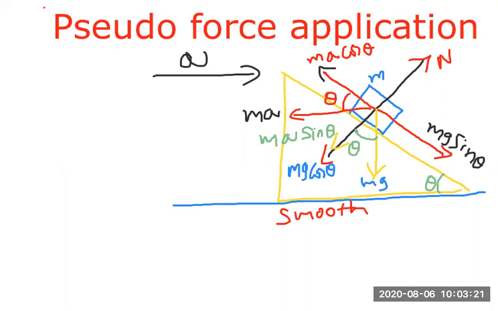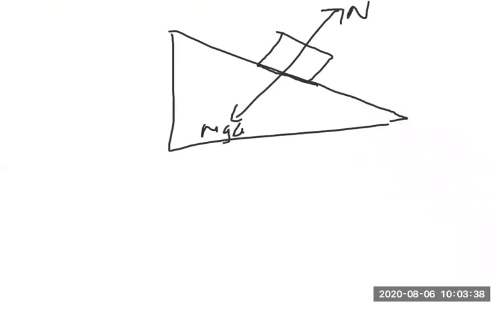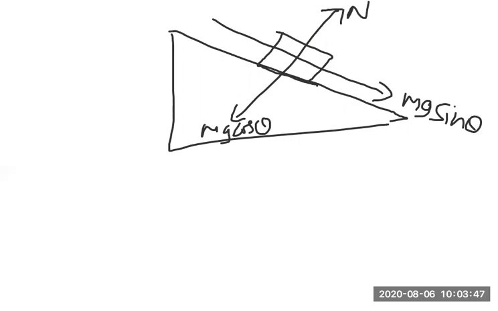Now let us again take the diagram and observe the forces here. First of all, I have taken a block on the inclined plane. Here, as I already told you, this is N and this value is mg cos theta. Here I got mg sin theta. And here I got ma cos theta in this direction. Again in this direction I have written just now ma sin theta. So I hope you are clear with these forces.